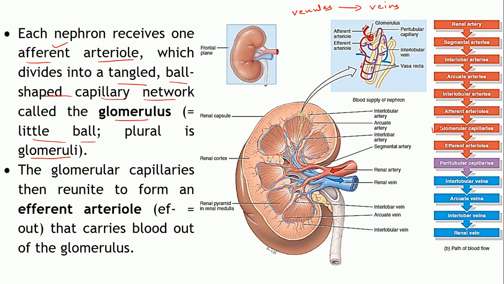The glomerular capillaries, as you can see, are uniting into arterioles. Are they venules? No, they are uniting into another type of arterioles, that is, efferent arterioles. Ef means out. The blood has entered into the nephron, the Bowman's capsule, formed a capillary network, but it is reuniting and emerging out of this Bowman's capsule in the form of efferent arterioles.